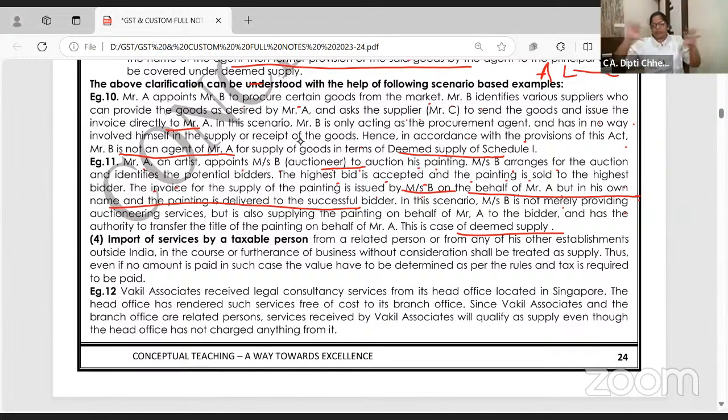Principal to agent, purchase and sale and billing directly, no problem. Give the commission to the agent and on commission charge GST. But if the billing is done from principal to agent, agent to third party, the agent comes in the chain of supply. Write this word and you will get 2 out of 2 marks.